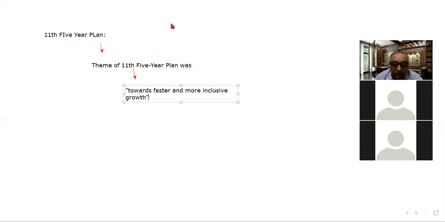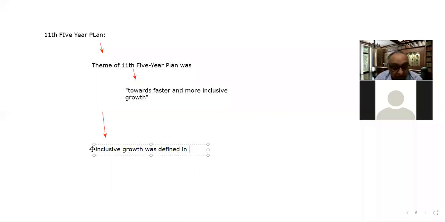And the next thing, inclusive growth was defined in the 11th five-year plan as follows. So what is inclusive growth according to the 11th five-year plan?